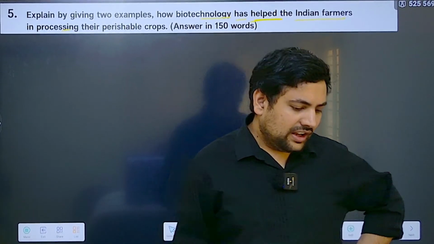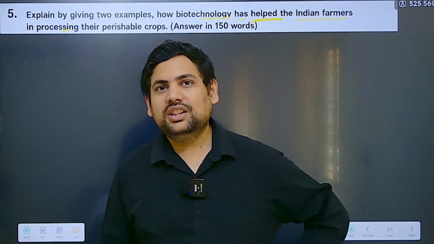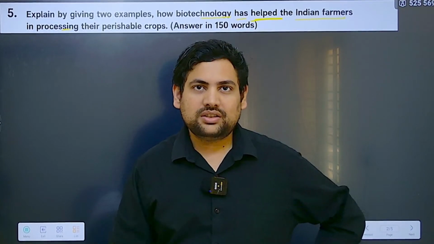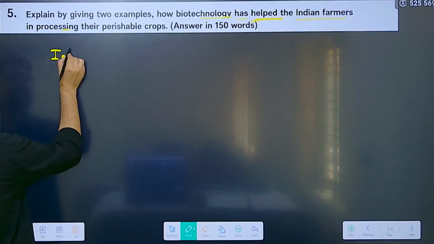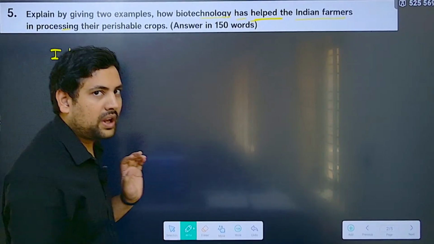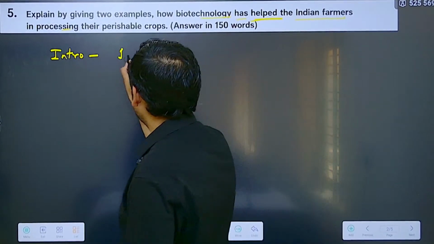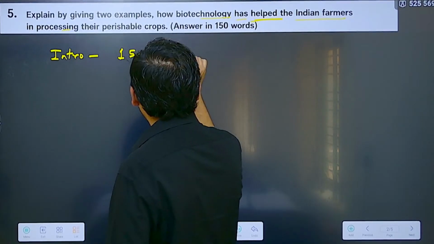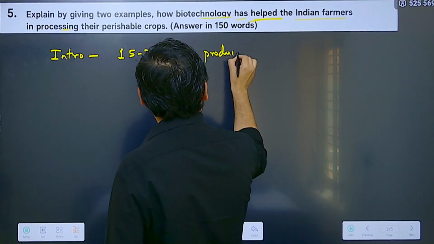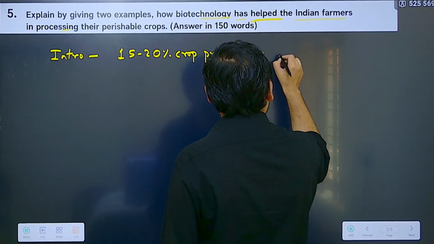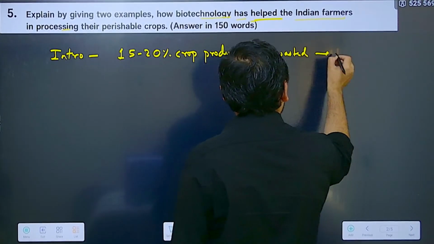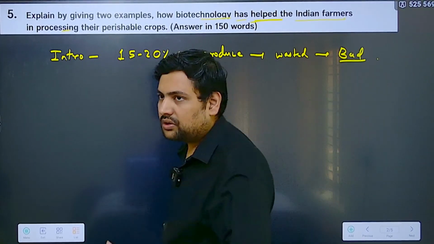That is the question. So all those scientific things, like antisense RNA, are actually not needed. Those are still in the pipeline kind of things, that have been shown to show certain impacts. So basically, first thing, how you should introduce this is by the issue that perishable crop has, which is that in India 15 to 20% of our crop produce is wasted every year. Why? Because it tends to go bad. So this should be your introduction.